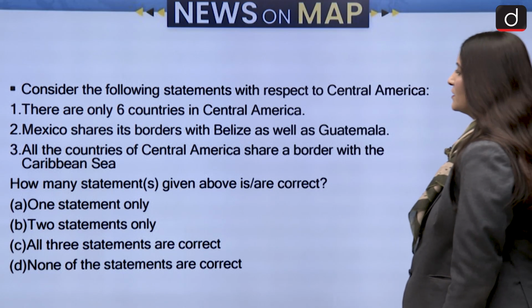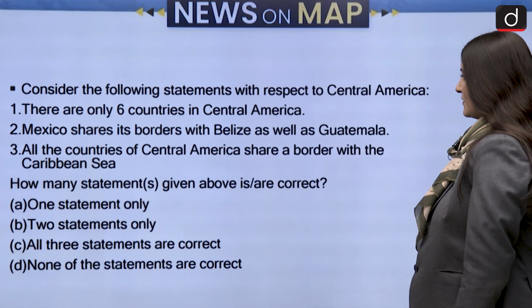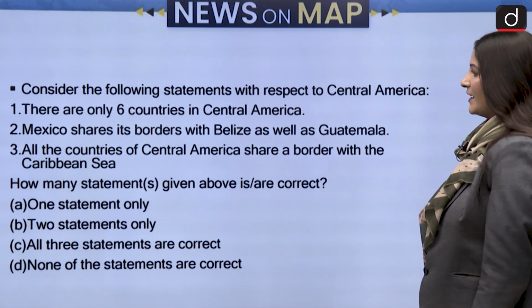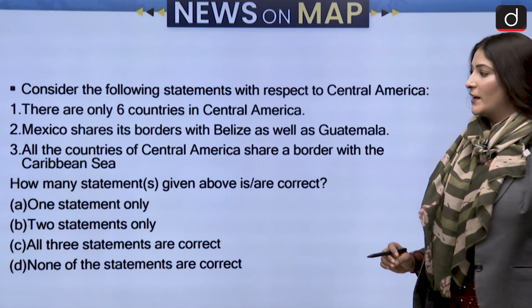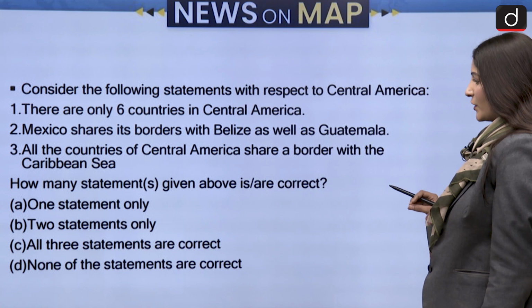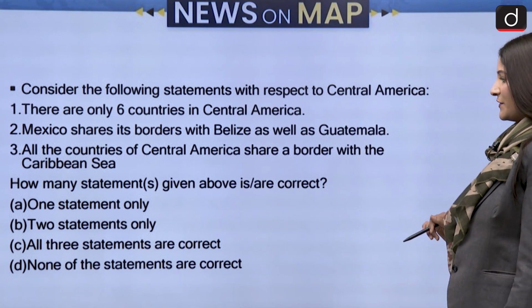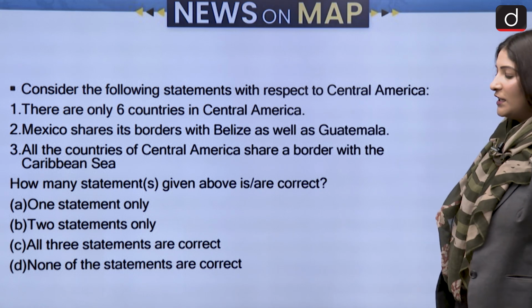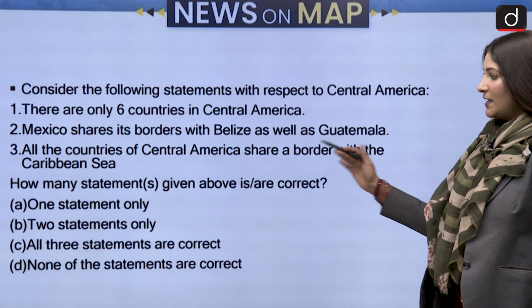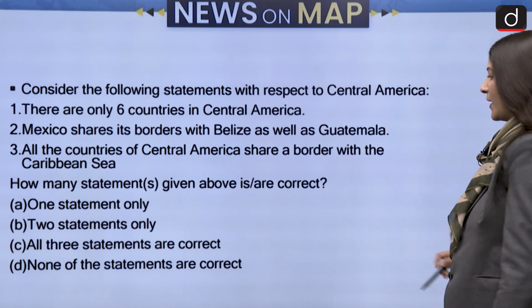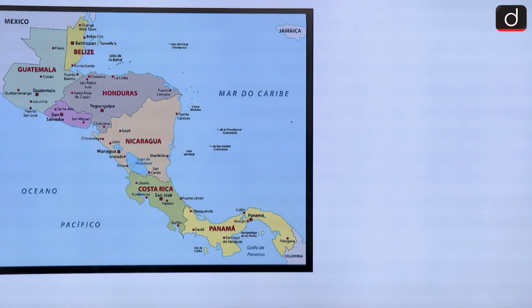Moving ahead, consider the following statements. With respect to Central America, there are only 6 countries in Central America. Mexico shares its borders with Belize as well as Guatemala. And all the countries of Central America share a border with the Caribbean Sea. So let us look at the answers to this question. What is the correct answer to this question?